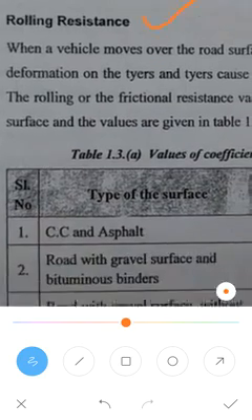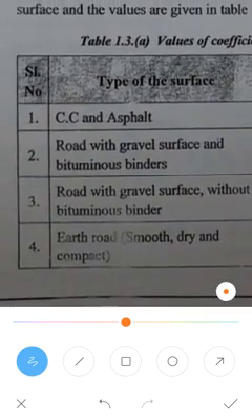Consider these different types of surfaces. One is the asphalt road, and next is the road with a gravel surface.